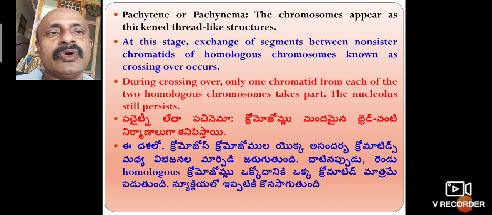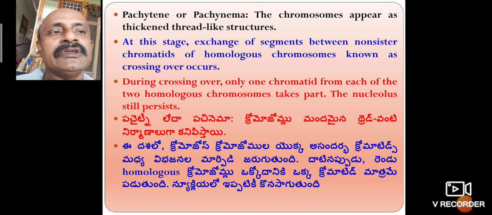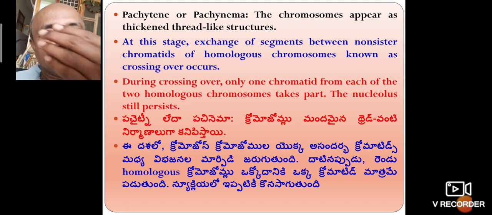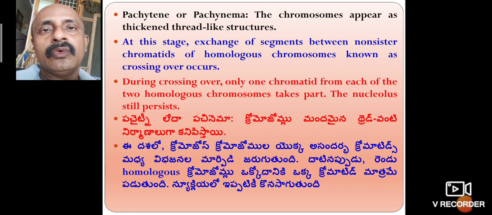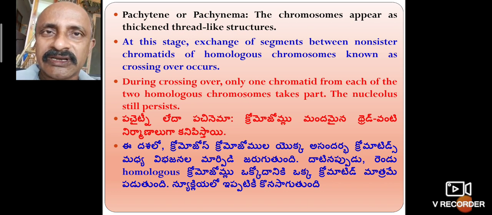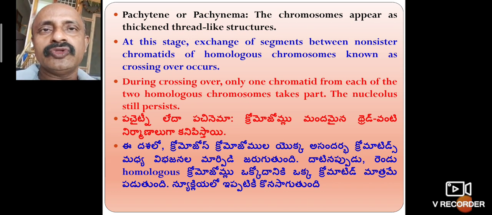During crossing over, only one chromatid from each of the two homologous chromosomes takes part. The nucleus is still persistent. Each of the two chromatids is transmitted to the other chromosome.